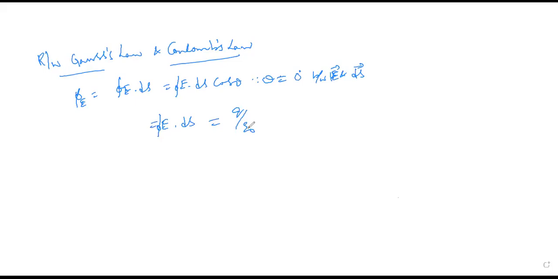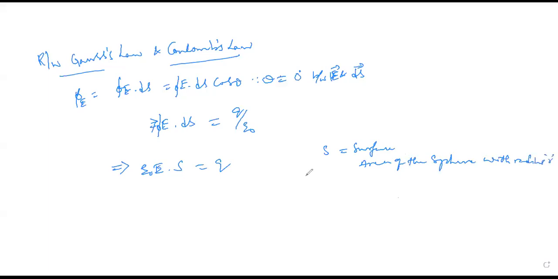Now, we already know the charge is spread throughout the sphere. So from here we can write this as epsilon naught E into S, and after integrating we get E equal to Q, where S is the surface area of the sphere with radius R. S is equal to 4 pi R squared.